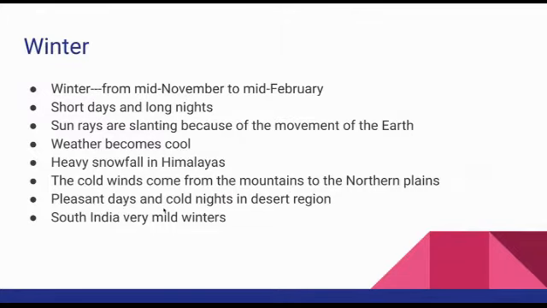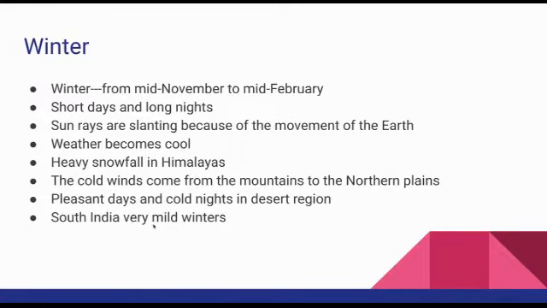And pleasant days and cold nights in the desert region. In Rajasthan, the day is pleasant, not that hot like summer, and the night becomes too cold, not a normal one. Cold it is in the desert region.